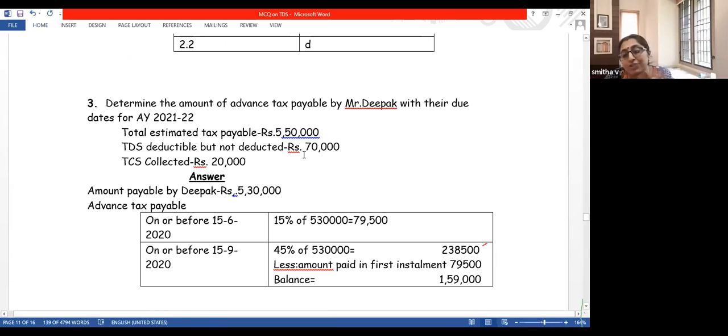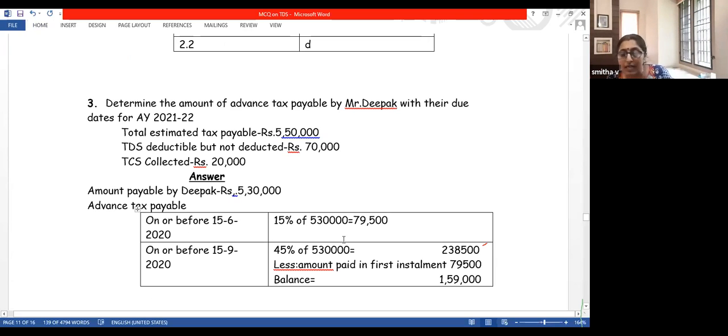70,000 has not reached the income tax department. Somebody should have paid it, but they have not paid. So Deepak should have paid 5,30,000 from his pocket. That is the tax liability that Deepak should bear now. 5,30,000 is the total amount which Deepak should pay now. Now, how should he pay that 5,30,000? That is his estimated tax liability.